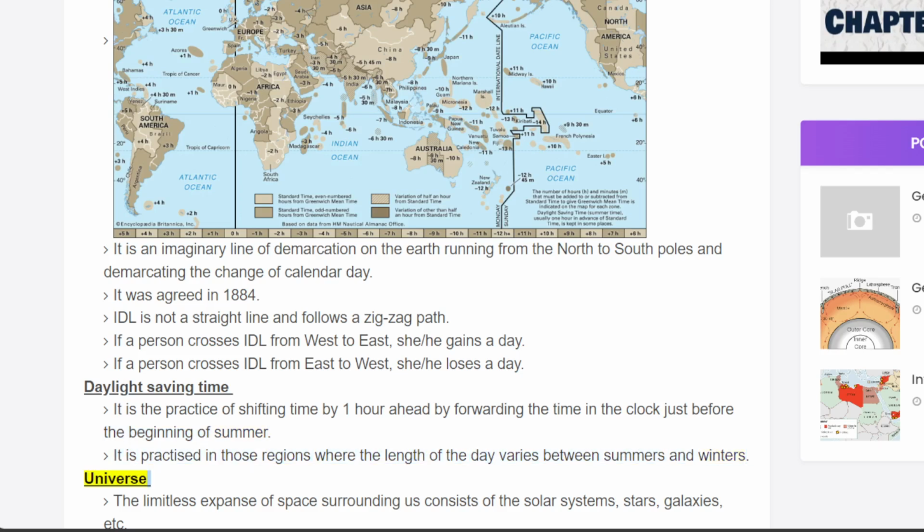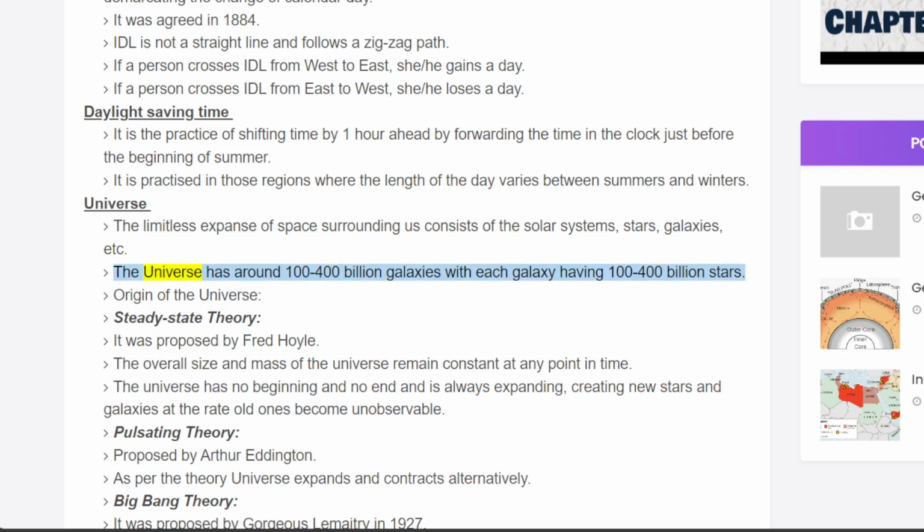Universe. The limitless expanse of space surrounding us consists of the solar systems, stars, galaxies, etc. The universe has around 100 to 400 billion galaxies, with each galaxy having 100 to 400 billion stars.